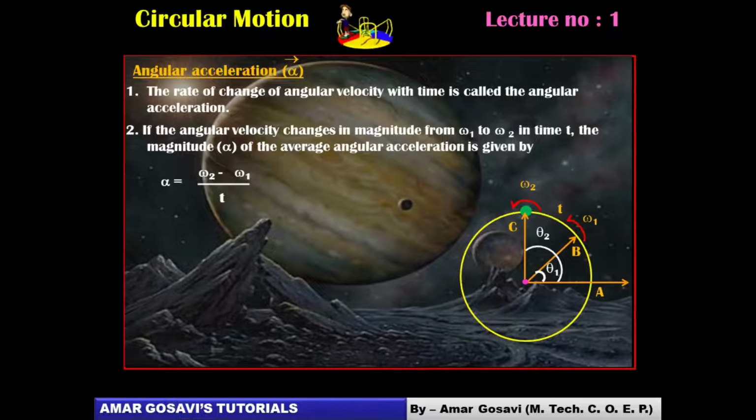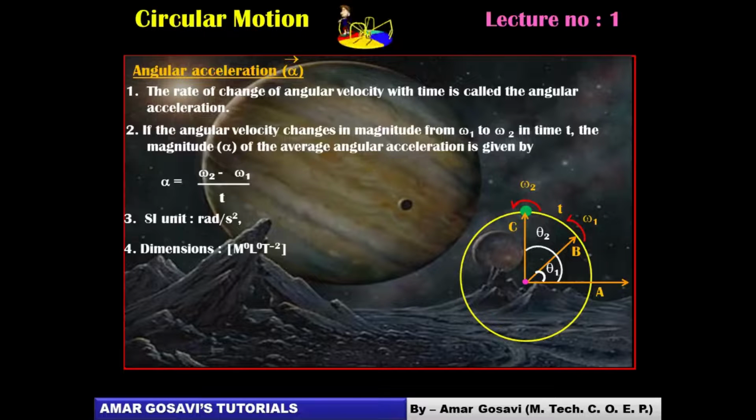Now when we talk about change in angular velocity, it is radian per second divided by second. So the SI unit for angular acceleration alpha would be radian per second square, friends. And correspondingly the dimensions would be M0 L0, and time in the denominator 2 times, so T raised to minus 2.